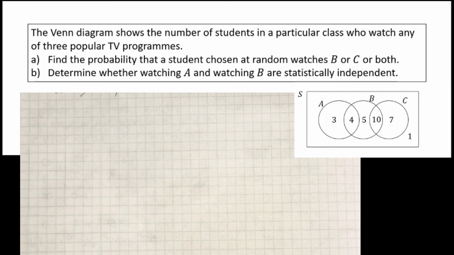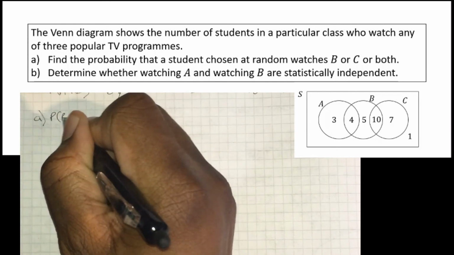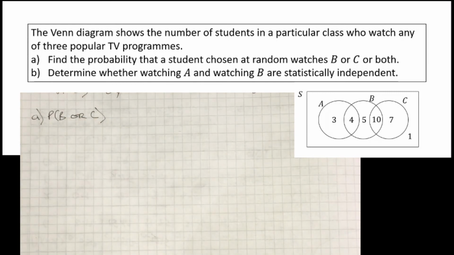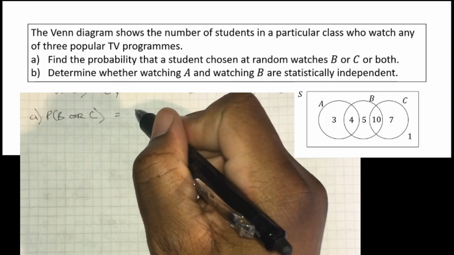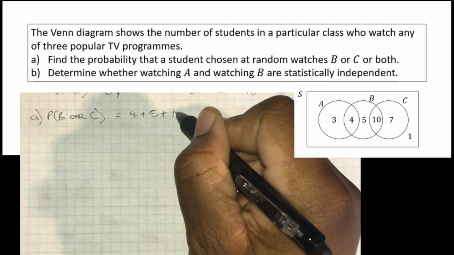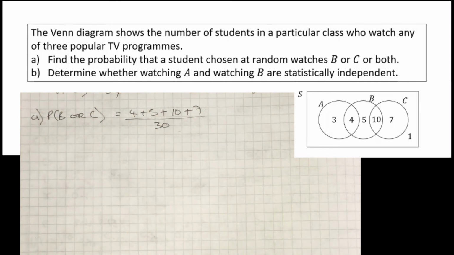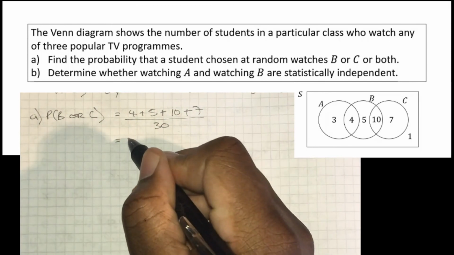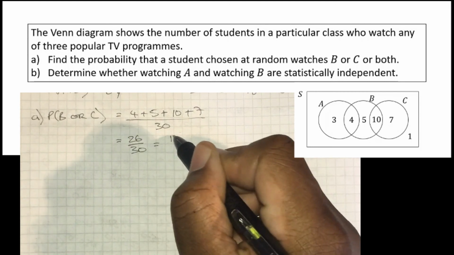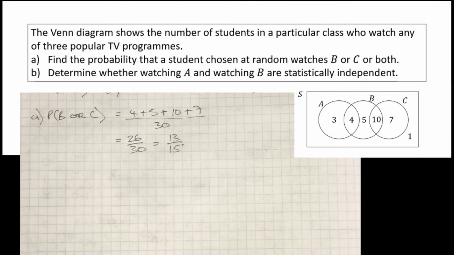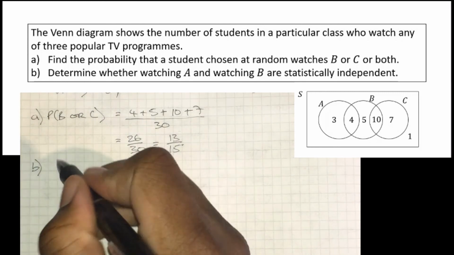Okay, so just looking at the frequency values within B or C, I'm interested in the 4, the 5, the 10, and the 7. So let's add those together, and that's going to be out of the total number of students represented in this Venn diagram. So it's going to be that sum over 30. 26 over 30 cancels down to 13 over 15. So the probability of B or C, 13 over 15.